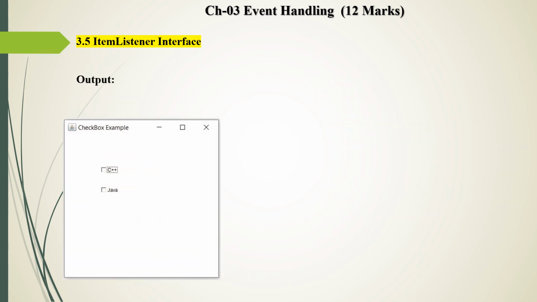The output first displays one frame with two checkboxes, C++ and Java. Here we also create one label, but the label is not displayed because it does not have any value initially. When you click on C++ or Java, the label displays some message.